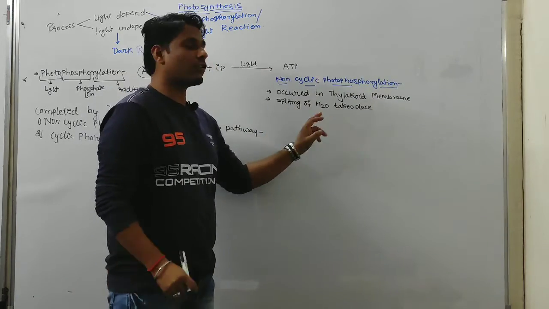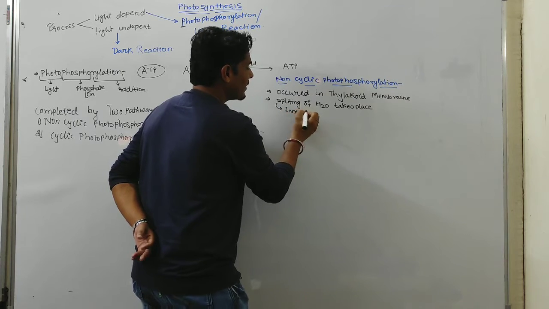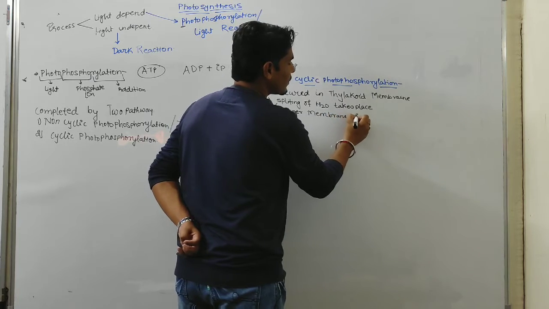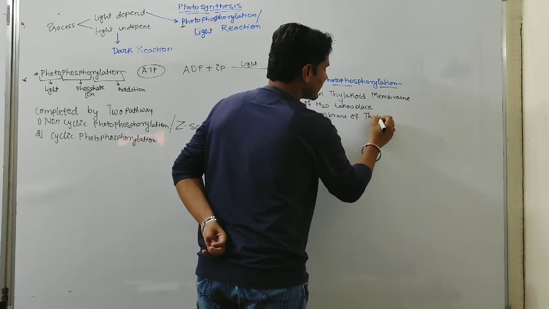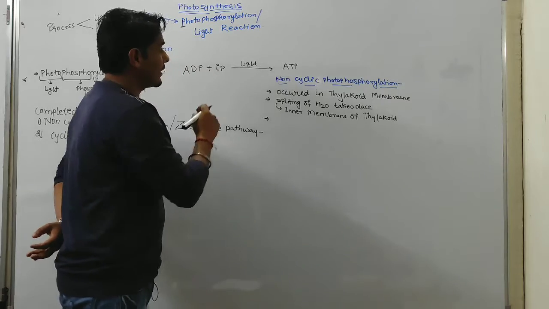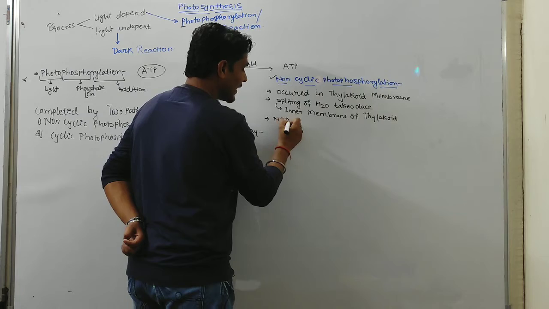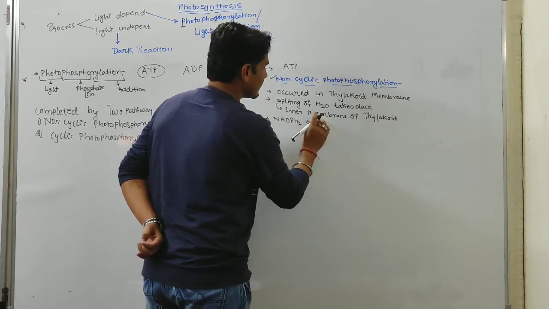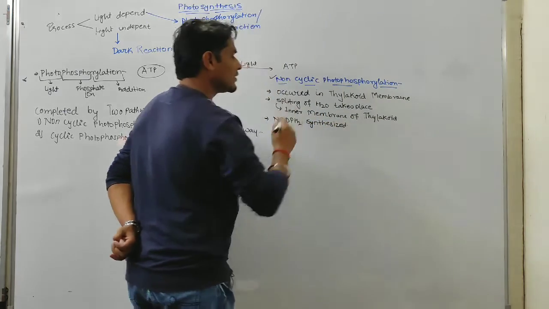Where does the splitting of water take place? In the inner membrane of thylakoid. Okay, then another important point about non-cyclic photophosphorylation is that NADPH2 is synthesized.